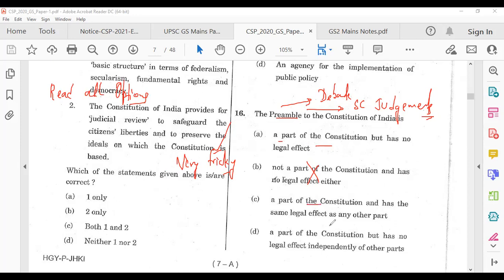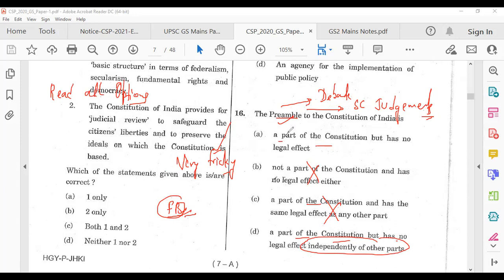A part of the constitution has same legal effect as any other part. That is wrong. We know it is not justiciable. Now see this, a part of the constitution that has no legal effect independently of other parts. So let's say there are some things in preamble, which are also there in fundamental rights. So that is justiciable because fundamental right is justiciable. So independently of other parts, preamble is not justiciable.